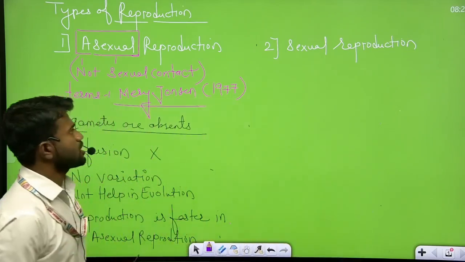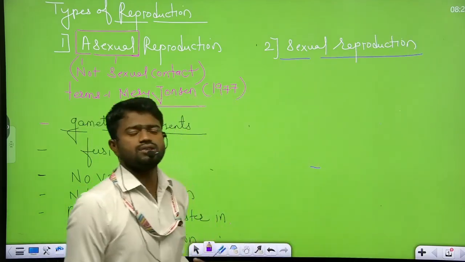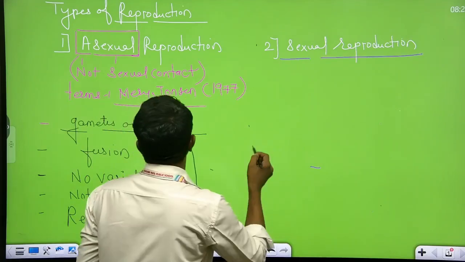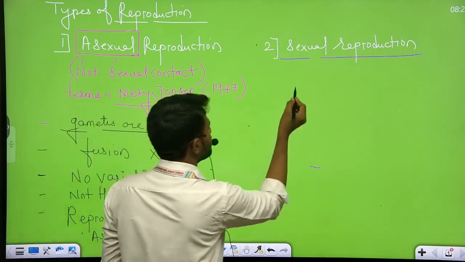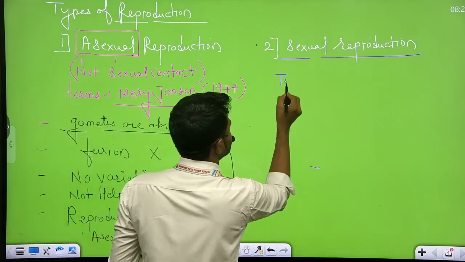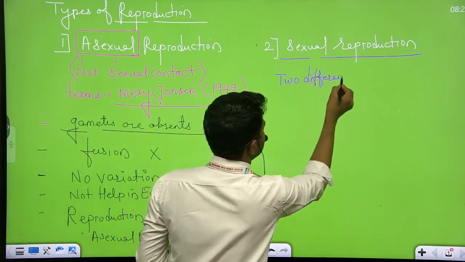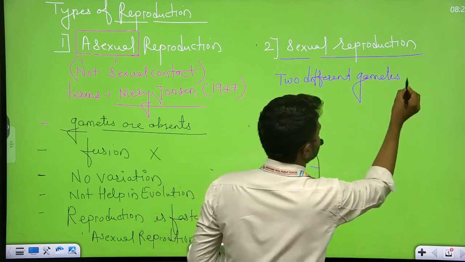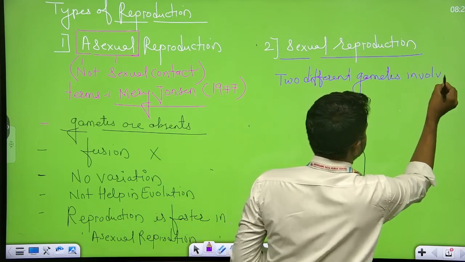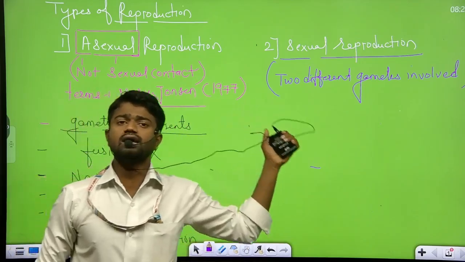That is called sexual reproduction. What is the meaning of sexual reproduction? It involves gamete contact and gamete fusion. Two different gametes are involved. Which two different gametes are they?